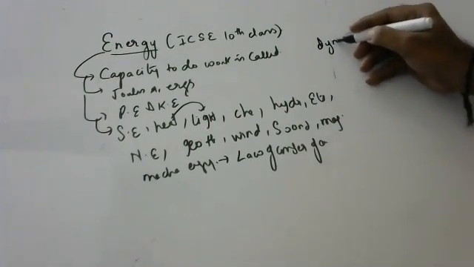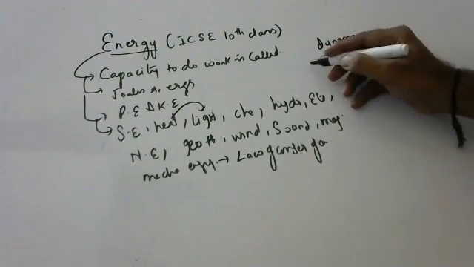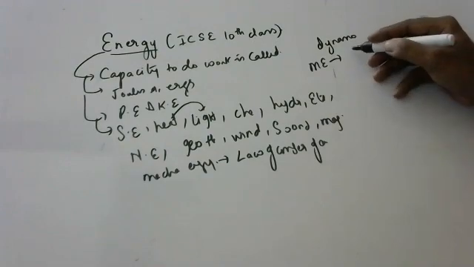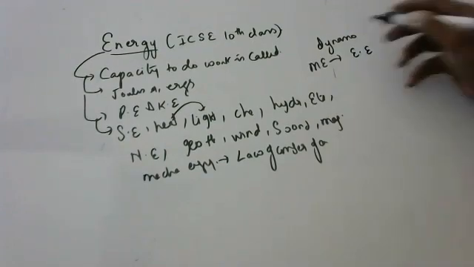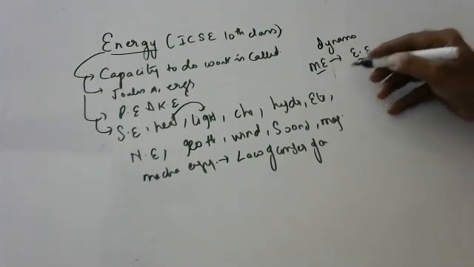I will give a simple example, children. Dynamo. Dynamo means generator. In a dynamo, what happens, children? Mechanical energy: you move the wheel by using diesel or kerosene, it will start rotating, and electrical energy you will get. In a dynamo, mechanical energy is converted to electrical energy.